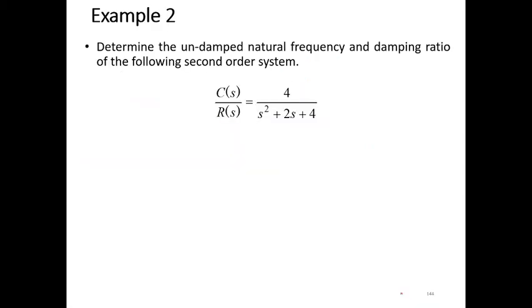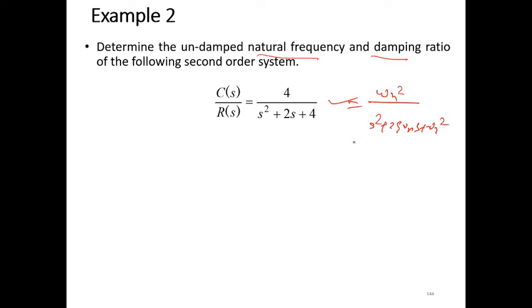Okay. So let's say this is one problem, C(s) upon R(s), the transfer function is given in the form of 4 upon s square plus 2s plus 4. We are asked to find the natural frequency as well as the damping ratio. So represent it as the standard equation, and the standard equation is omega n square upon s square plus 2 zeta omega n s plus omega n square.